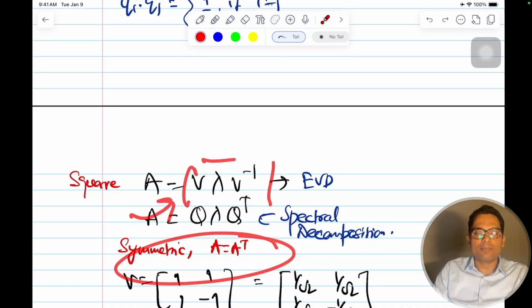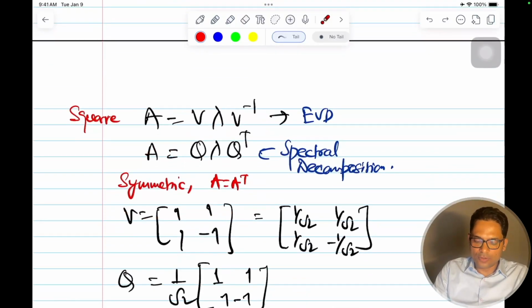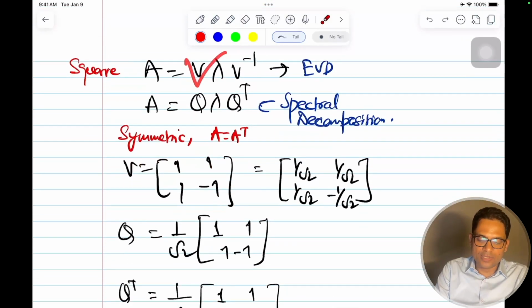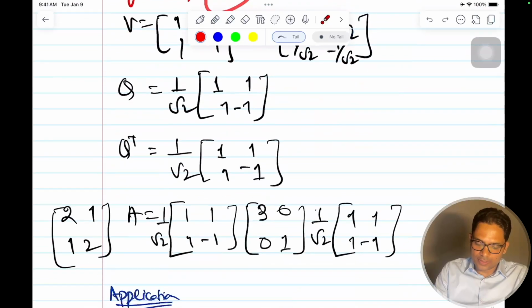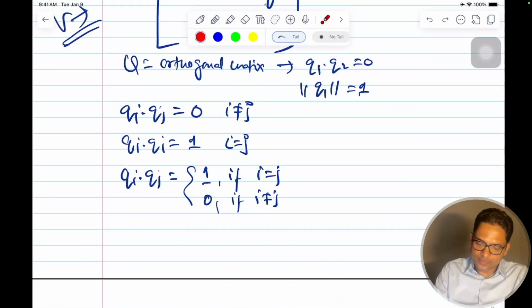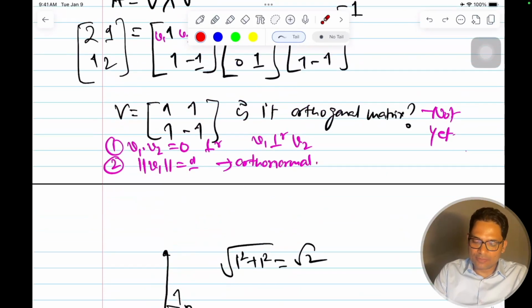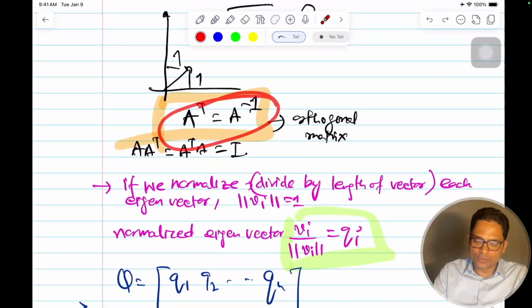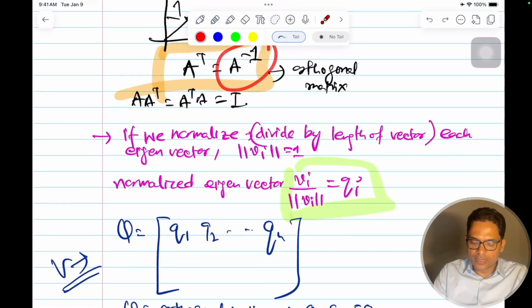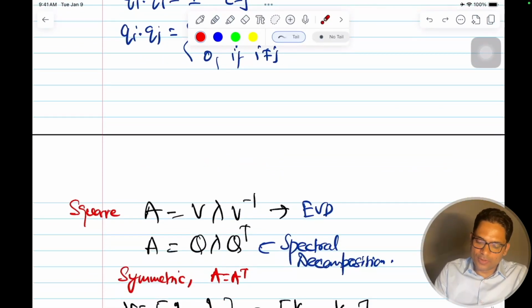if I just scale them by their length, they'll become orthonormal, and then this matrix V will become orthogonal, and I can use the beautiful property of orthogonal matrices, that A transpose is equal to A inverse. This is the property of an orthogonal matrix. This inverse calculation is a bit cumbersome, and also it may not be feasible all the time, so we replaced the inverse with a transpose, and we got this matrix.